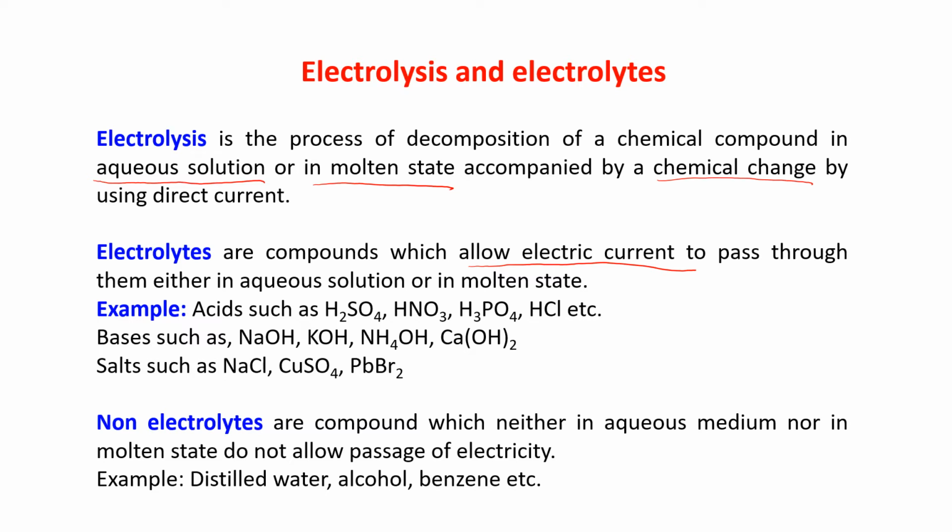Examples of electrolytes: acids such as H2SO4, HNO3, H3PO4, HCl. Bases such as NaOH, KOH, NH4OH, Ca(OH)2. And the salts such as NaCl, CuSO4, PbBr2. All these are electrolytes.